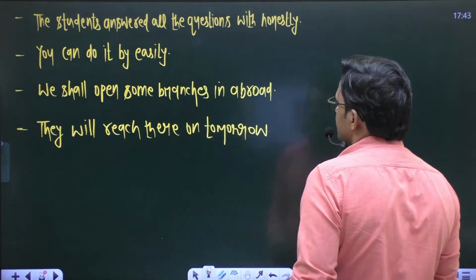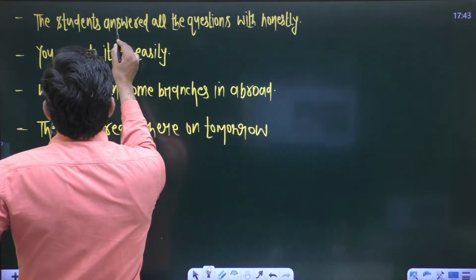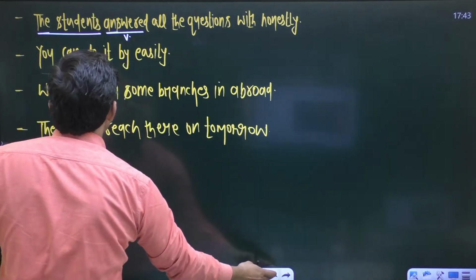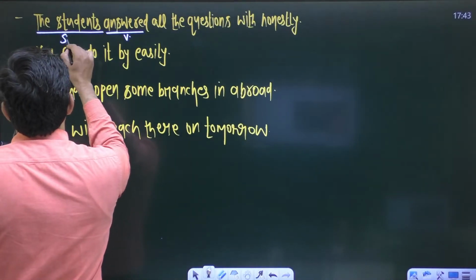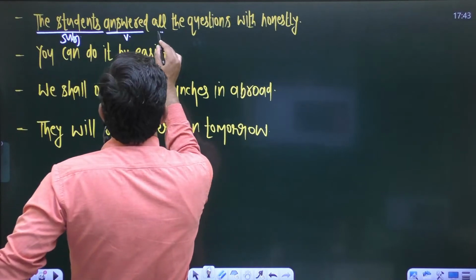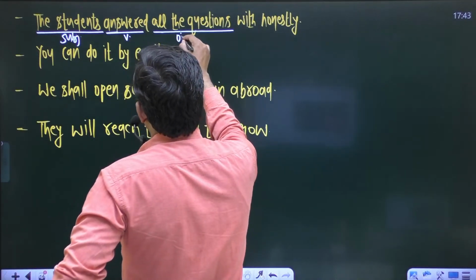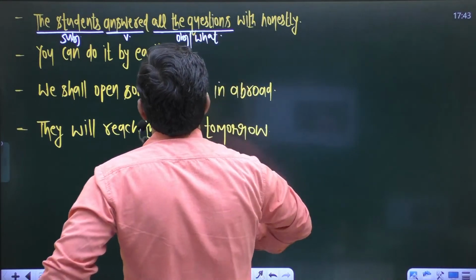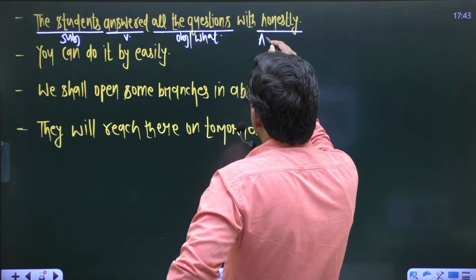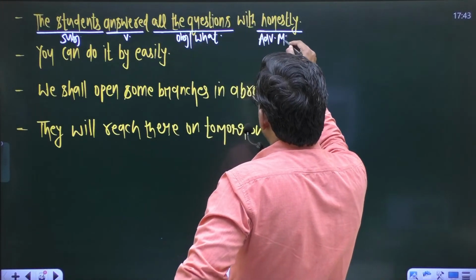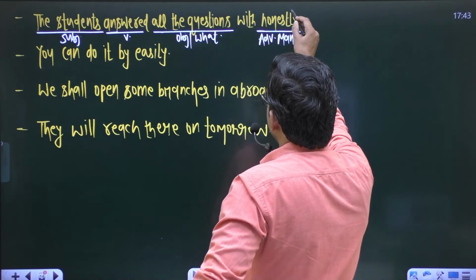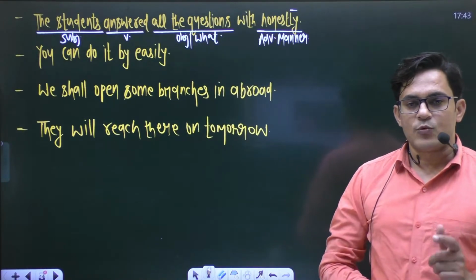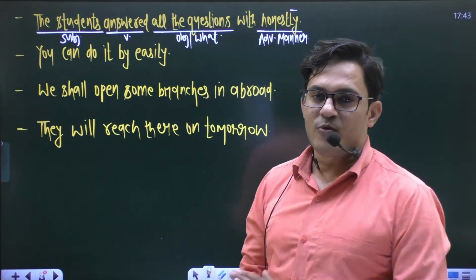In the first sentence, you know it very well. The word answered is a verb, and the word students is a subject. All the questions is the object of this sentence. And the word honestly is an adverb, adverb of manner. This ly is an adverb suffix, so honestly is an adverb of manner.